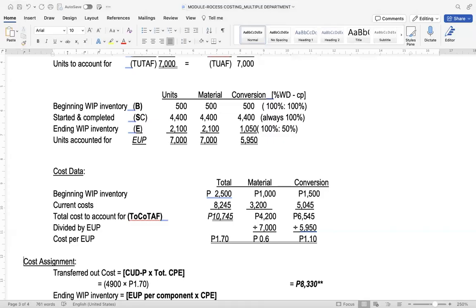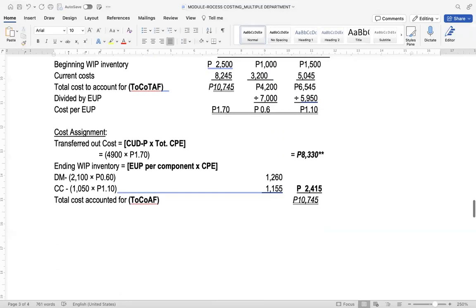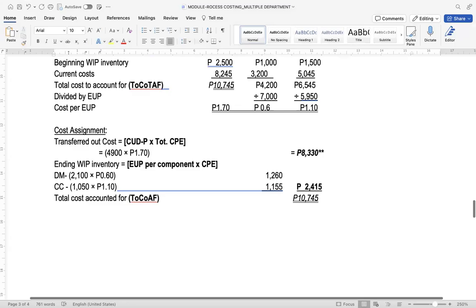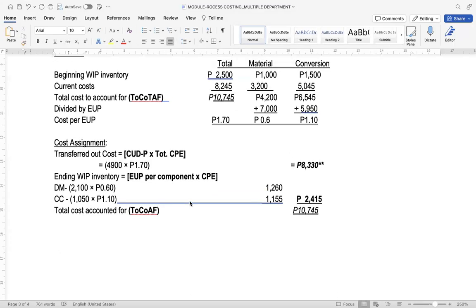So under assignment of cost, the total transferred out cost is computed by simply multiplying the completed units, 4,900, by the total cost per EUP of 1.7. So 1.7 times 49, that's 8,330. And this amount of transferred out cost will be your transferred in cost in the assembly department. So take note of this.